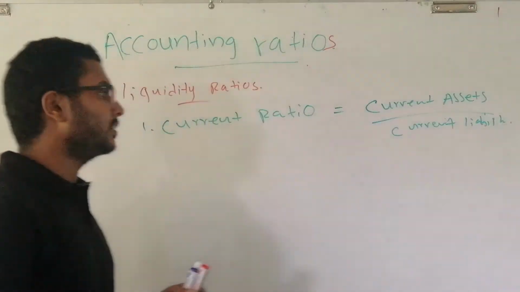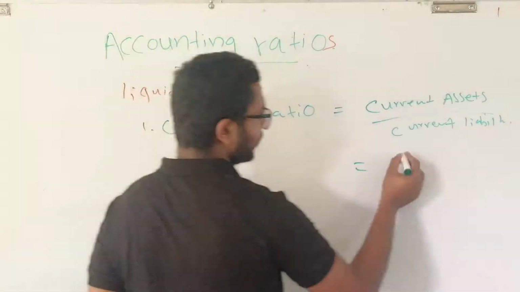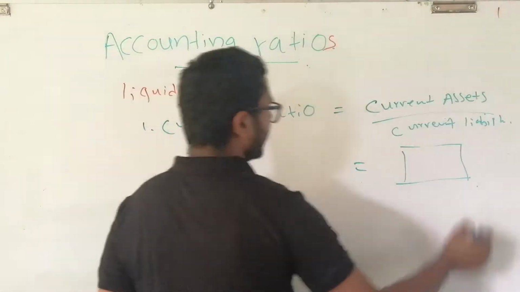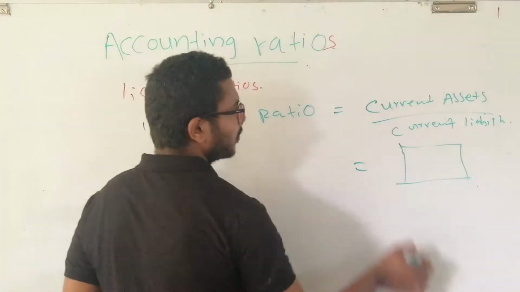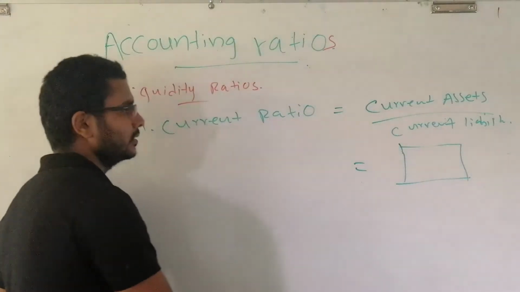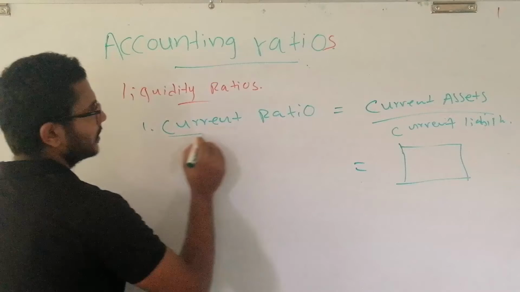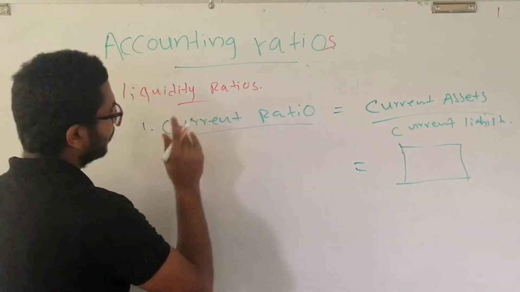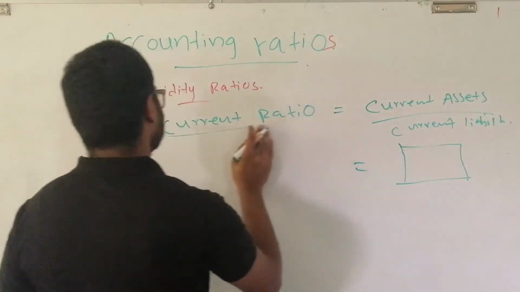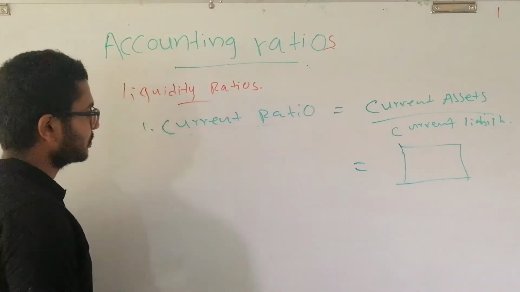This is the equation and you can have a figure here. I always tell you that the figure is not important. What is important is the meaning of this word, current ratio. What does this word mean? That is what is important.